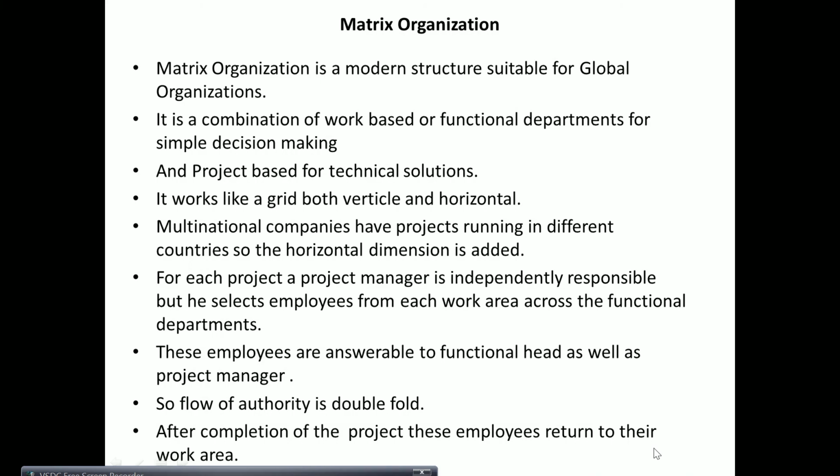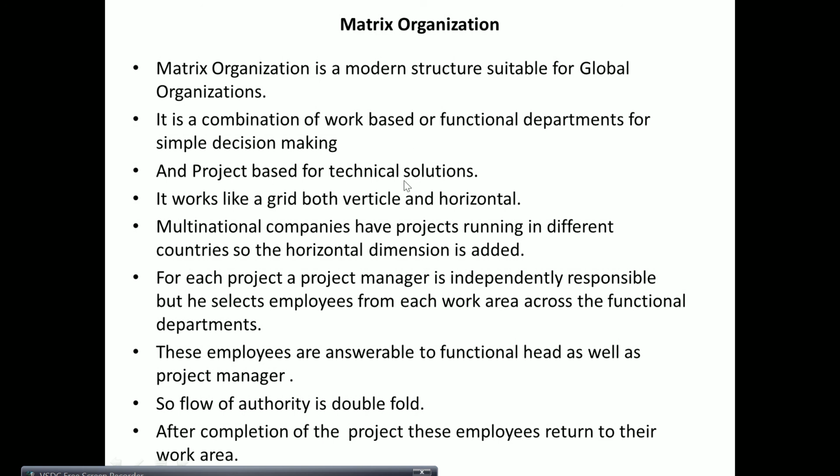But these team members will be selected from the functional departments, and so it is a combination of functional and project based organizations.